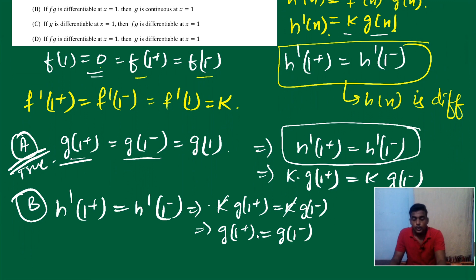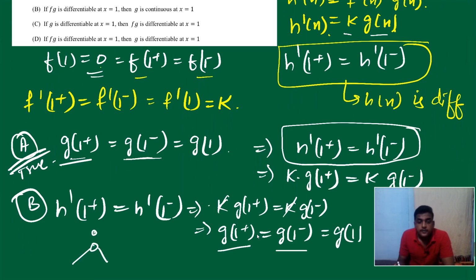Okay, if fg is differentiable at x equal to 1, then g is continuous at x equal to 1. Okay, continuous में क्या होता है? Continuous का मतलब LHL is equal to RHL is equal to f of a. Now here we have given that g of 1 plus equal to g of 1 minus. Does it mean it is also equal to g of 1? No, it doesn't necessarily. Why doesn't it necessarily? Maybe g of 1 is defined, maybe g of 1 is not defined. It's like a figure something like this. There are many possibilities. We can't say directly that if g of 1 plus is equal to g of 1 minus, then it must equal g of 1. It means it is false.